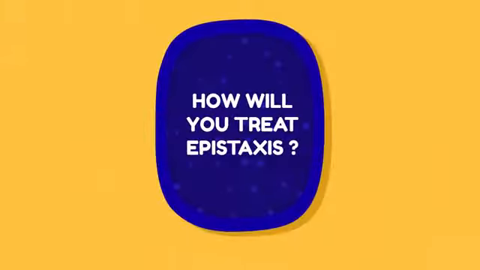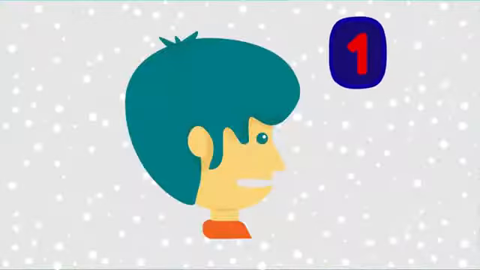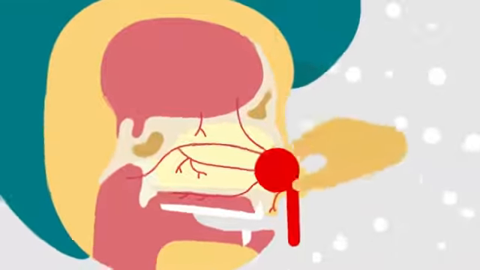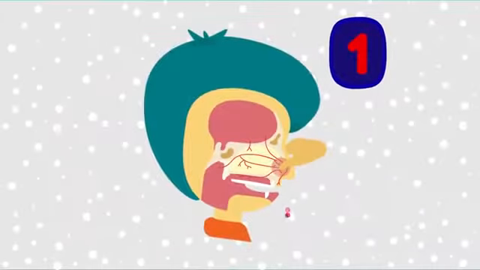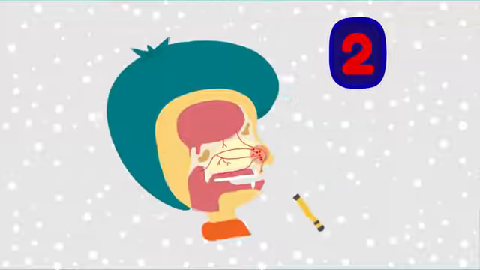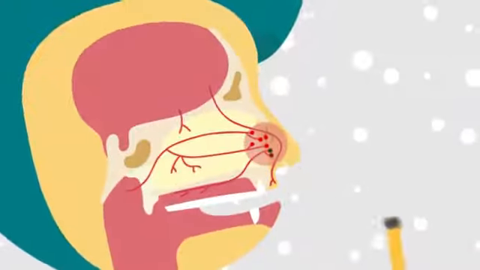How will you treat epistaxis? 1. First aid. Most of the time, bleeding occurs from Little's area and can be controlled by pinching the nose with thumb and index for 5 minutes. This compresses blood vessels of Little's area. 2. Cauterization. Useful in patients where the bleeding point has been located.